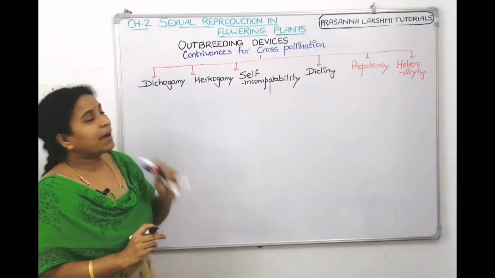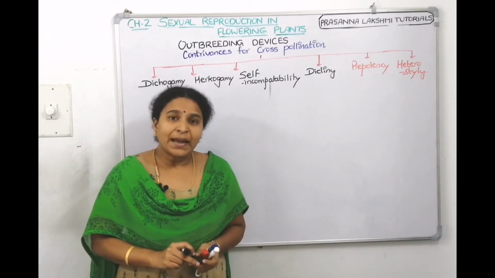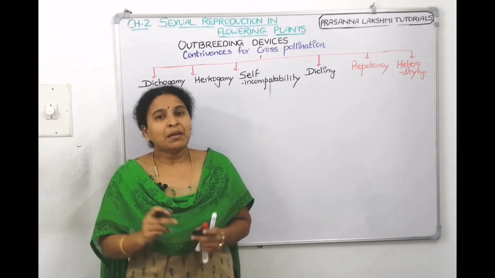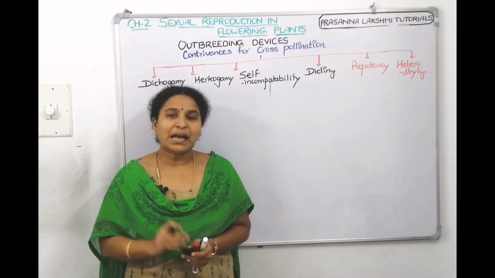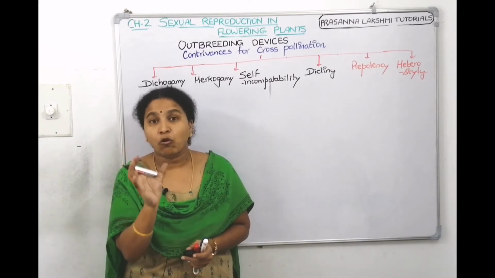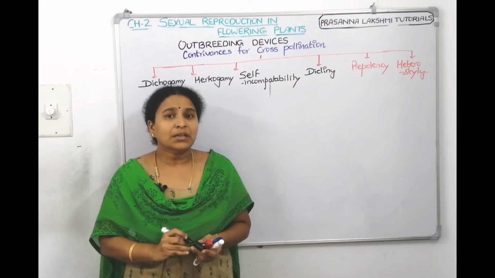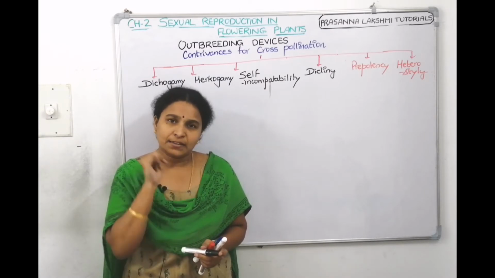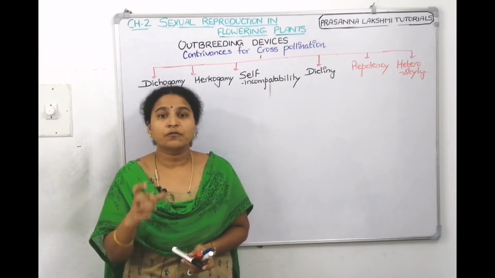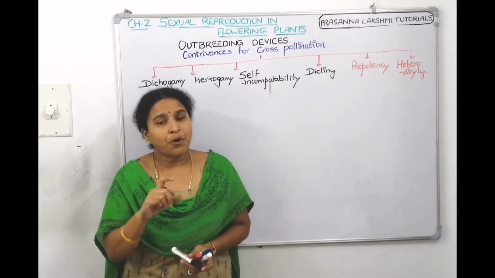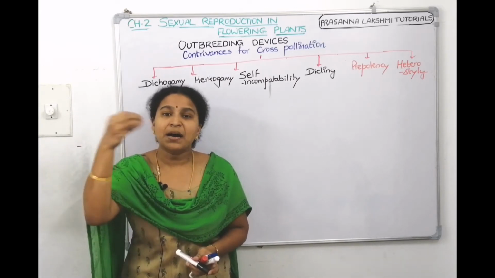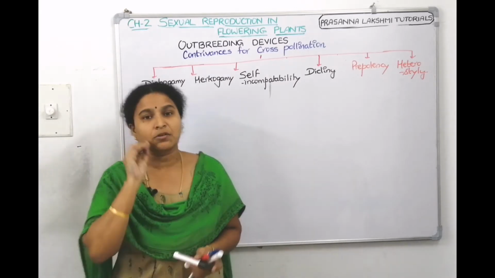Now, what do you mean by dichogamy? Dichogamy means gametes, right? Male gamete is pollen grain, female gamete is egg, which is inside the ovary and ovule. Now, the gametes will not fertilize at the same time. That is the meaning of dichogamy. Means the pollen release and the stigma receptivity are not synchronized.